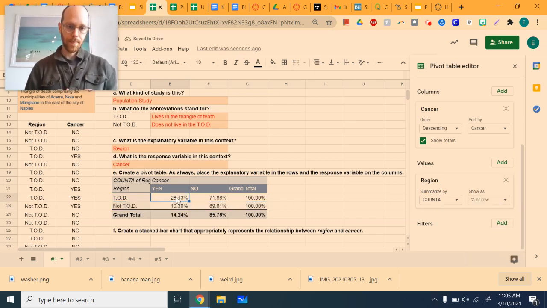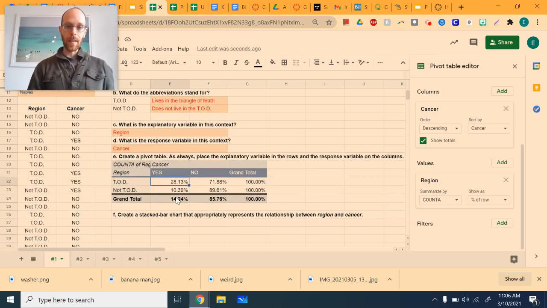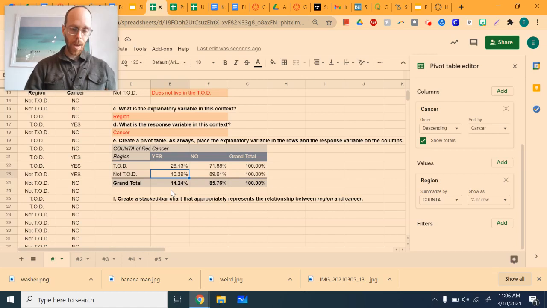And there we have it. So there's your pivot table. We can see very clearly that there is an association between the region a person lives in and whether they develop cancer. People that live in the triangle of death have a much higher cancer rate than people that live outside of it. Now, another way to show that is to create a chart.